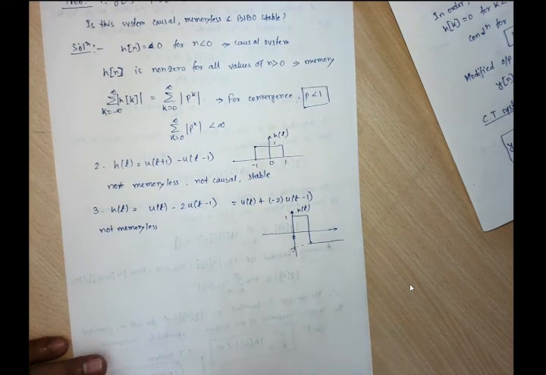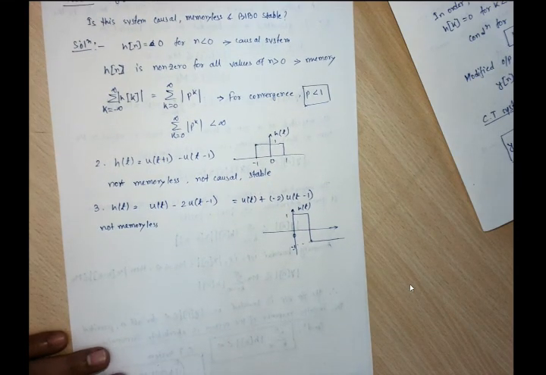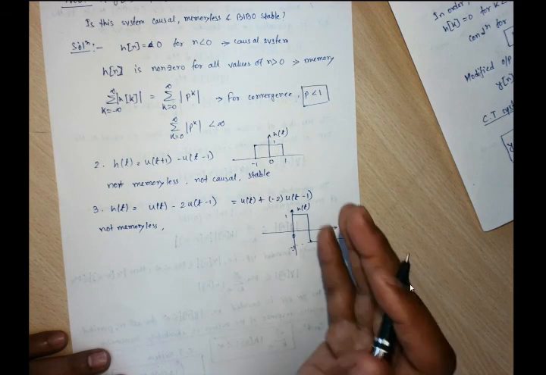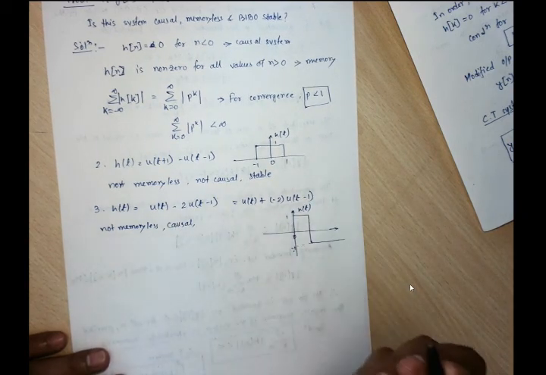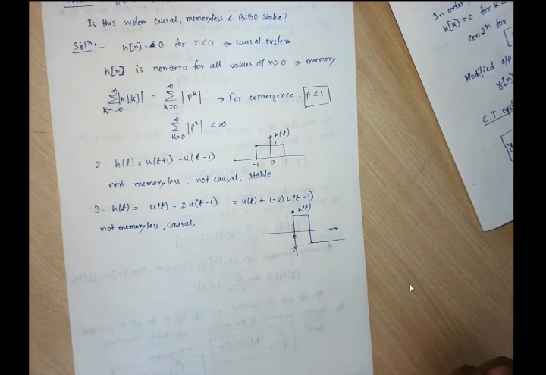What about causality? Causal, because it does not depend upon values on the right hand side. What about the stability? Is it stable? Whether the impulse response is absolutely summable within the range?